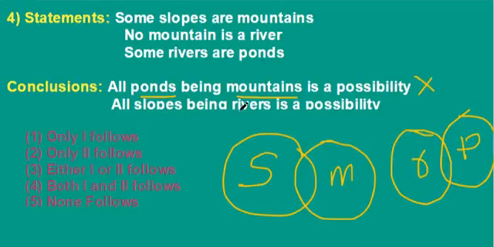And all slopes being rivers is a possibility. Here also we can say no mountain is river and some rivers are ponds. So there is relation between mountains and ponds, but here all slopes being rivers is a possibility. We can't say this is correct, so it is wrong. So none follows is the correct answer.